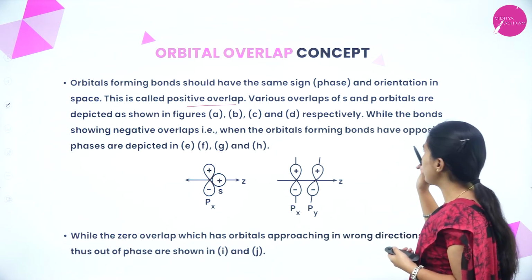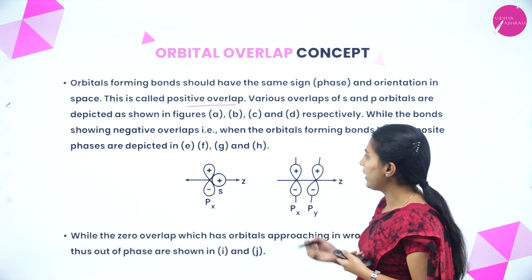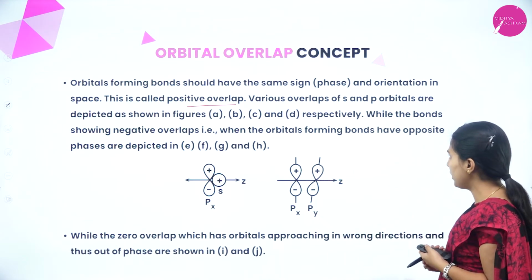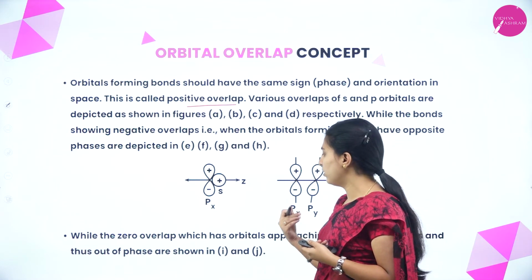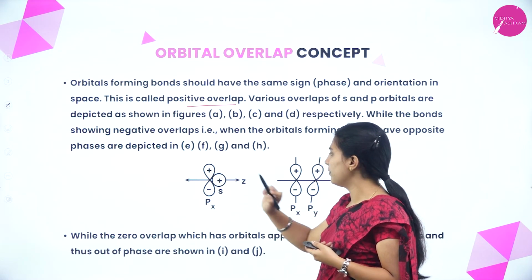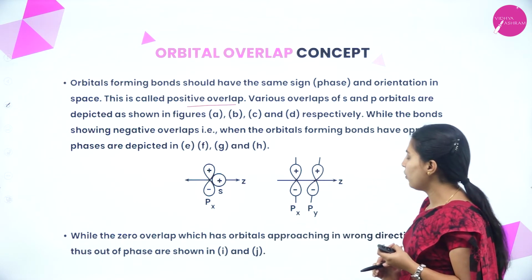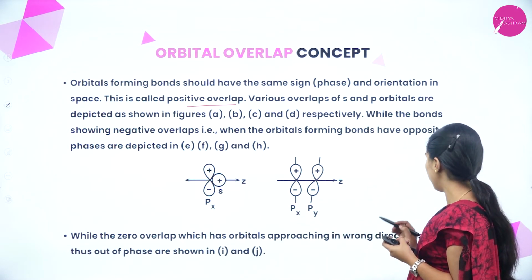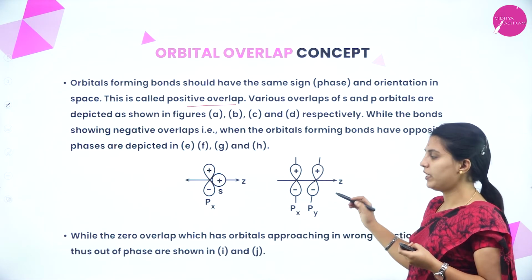Various overlaps of s and p orbitals are depicted in the figure, while the bonds showing negative overlap, that is, when the orbitals forming bonds have opposite phases, is called negative overlap, and different overlaps will be seen. See here, this is positive and this is also showing positive, while zero overlap is when orbitals approach in wrong directions. This is no overlap, only seen here, zero overlapping. Can you observe?